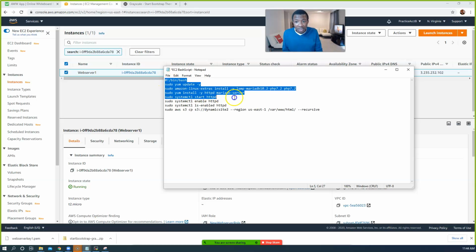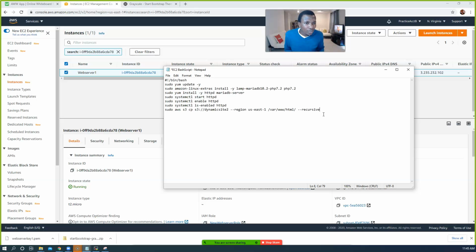You just use this, and then maybe you're gonna use a higher instance type. If it's in the real world, you're not gonna use a T2 micro. You're gonna use instance types such as M5. It is recommended to use instances like M5, but of course this will cost you money. But the T2 we're using are free for us to test with.